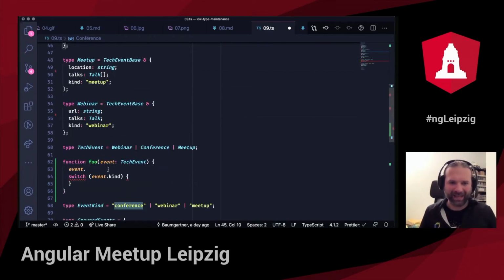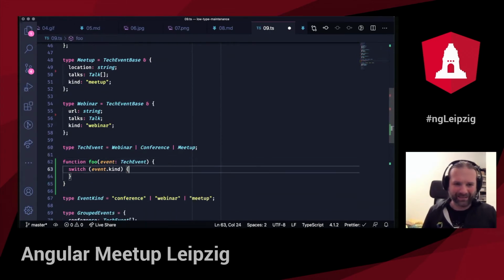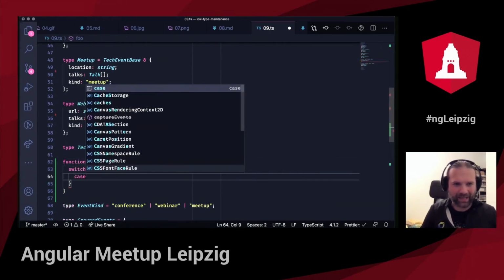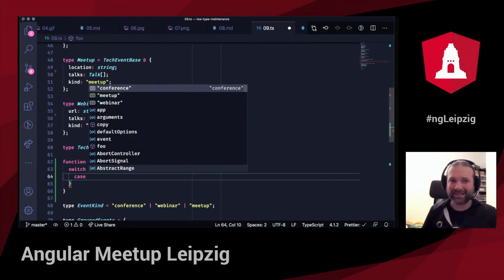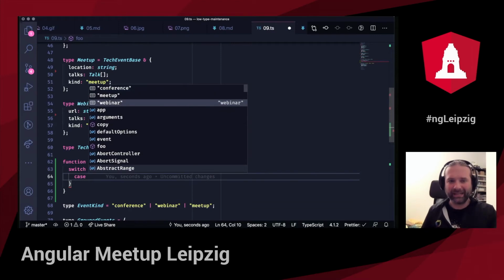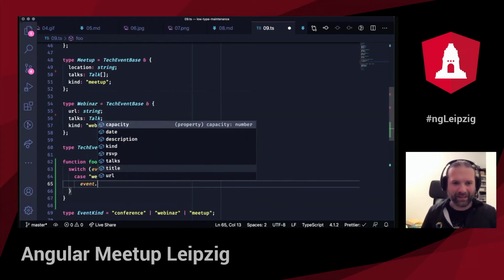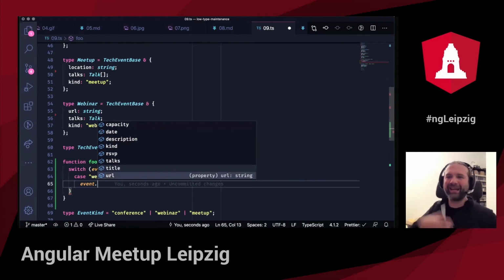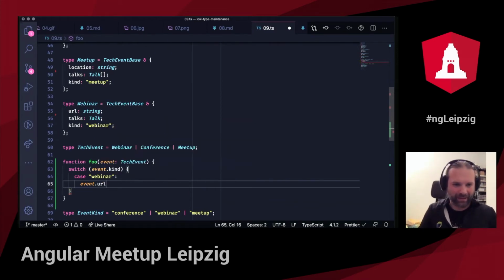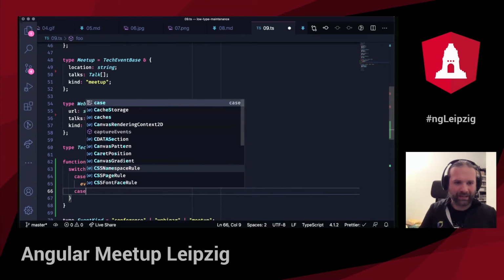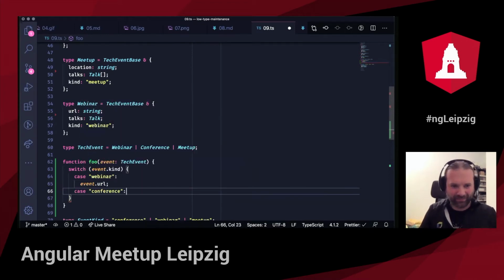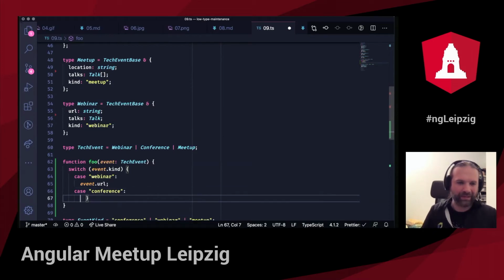So at the moment, we just have tech event, but thanks to event.kind, I have a switch statement here. I can say case, and then I get also autocomplete for all the possible cases that it can get. It can be conference, it can be meetup, it can be webinar. The moment I say webinar, event gets all those properties from webinar. So I have the URL here, for example, a property that I didn't have before. Now I have it available. So I can say something with event.url. Then I have conference, which is also a possible value of event.kind. And the moment I go to conference, I have case conference. Sorry, break.